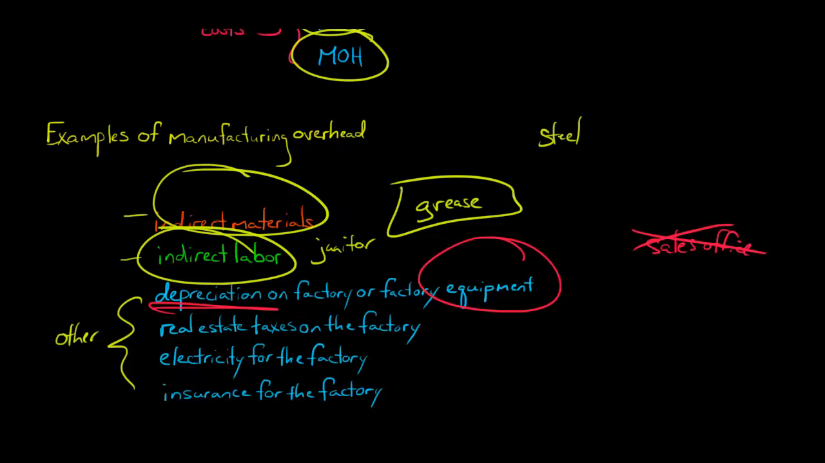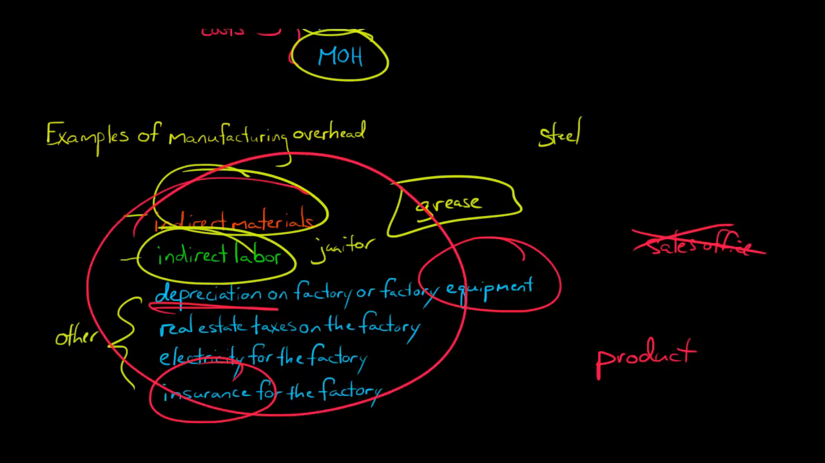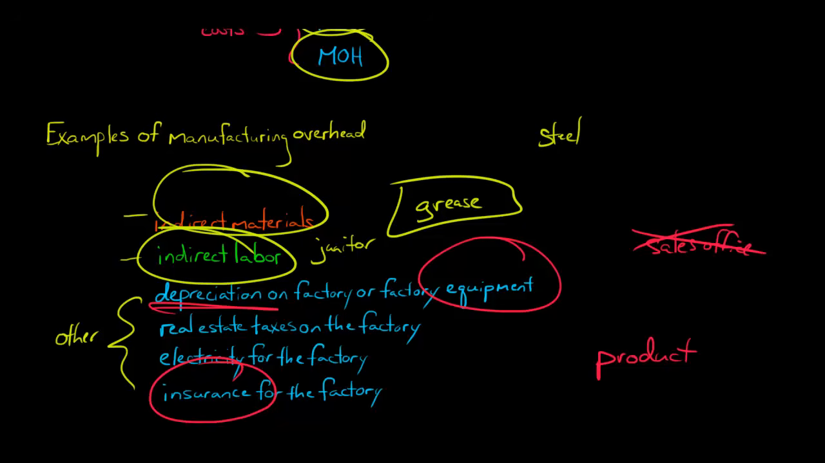Now, any real estate taxes on the factory, and again, if there were real estate taxes on a sales office, we say forget it, because we're only talking about manufacturing costs that are related to the factory. So real estate taxes for the factory, electricity for the factory, the cost of water for the factory, insurance for the factory. If you want to know the common denominator behind this group of costs, none of these things are directly traceable to the product. All these costs clearly are manufacturing costs, right? Depreciation on a factory, electricity for the factory.